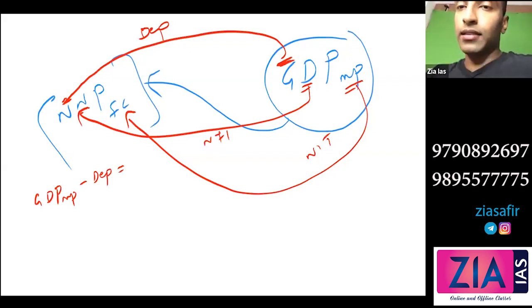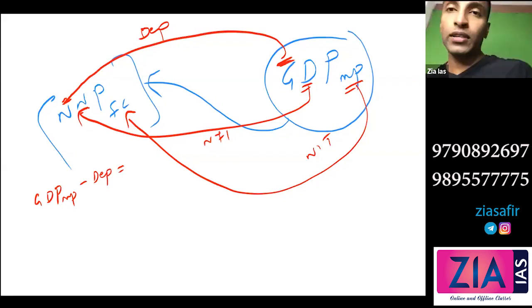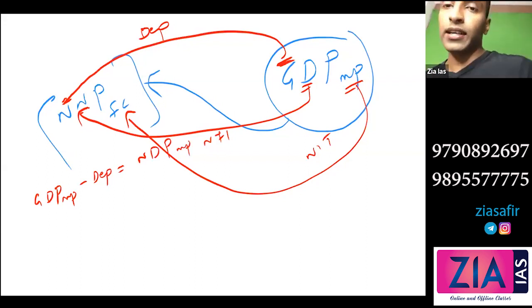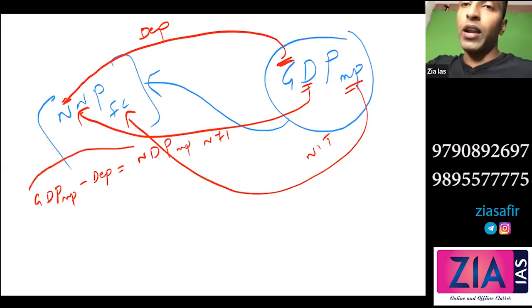I forgot what we were talking about. Yeah, first letter change, right? So this will become NDP market price. So the first letter has changed, right? G became N. Now I need to change the second letter for that NFIA.